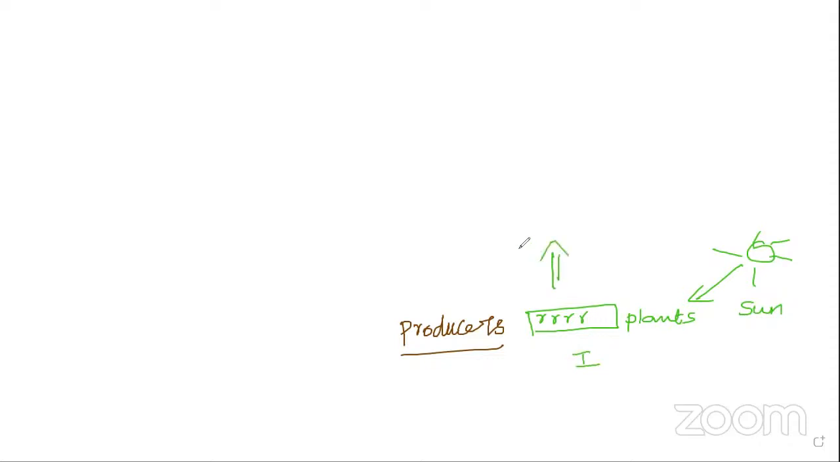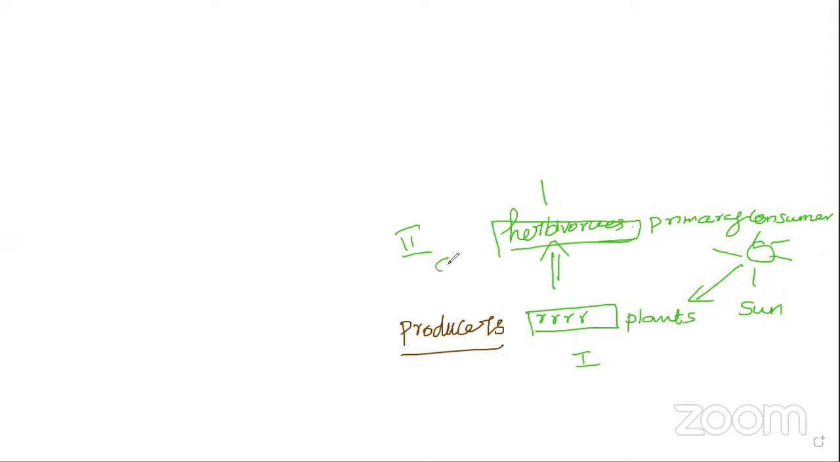And then the second one, what is that? Those who are eating the herbs are considered herbivores. Herbivores are called level 2, otherwise known as primary consumers. Okay, who is the primary consumer? Just imagine herbivores, those who are eating the grasses. They are all called primary consumers.